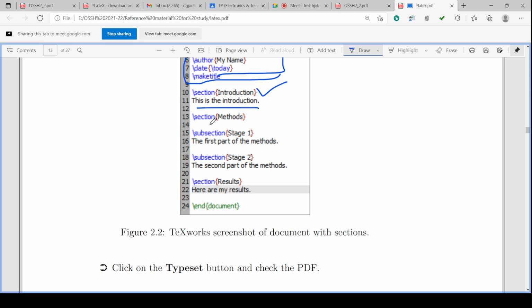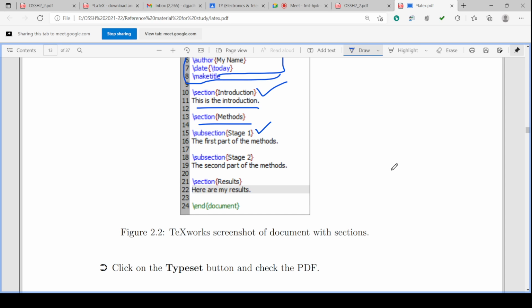Then there is again one more section, methods. Section is there, subsection is there. Under the subsection, stage 1, the first part of the method. Under subsection stage 2, the name is stage 2. There will be some other text, the second part of the method, and there again a section is there for results, and here are my results, and then there will be end document. Okay.